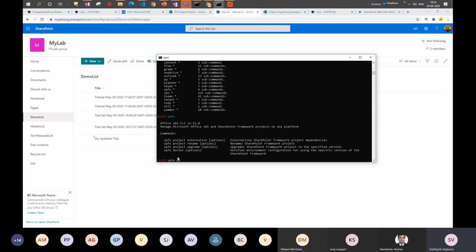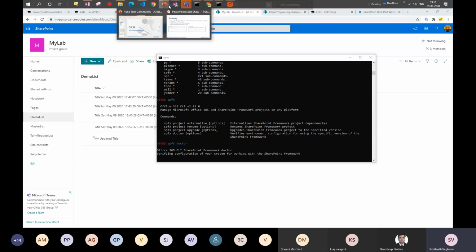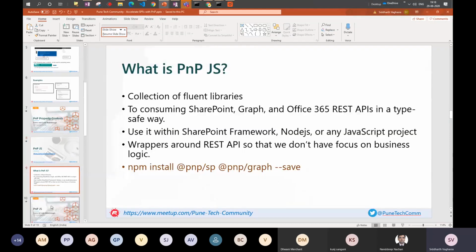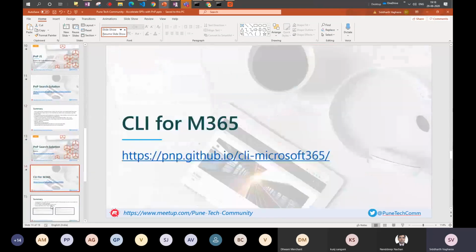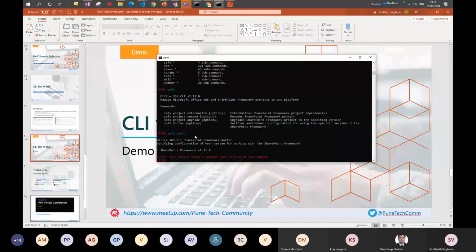Okay, I have never run it. Let me try to run it and see. But other than that, I think I am mostly done from my presentation side of it. And yeah, so if you see it, okay, it says SPFX Doctor doesn't support SPFX 11, so it means the command is not supporting my version, which is SPFX 1.11, so right now it is not yet supported.